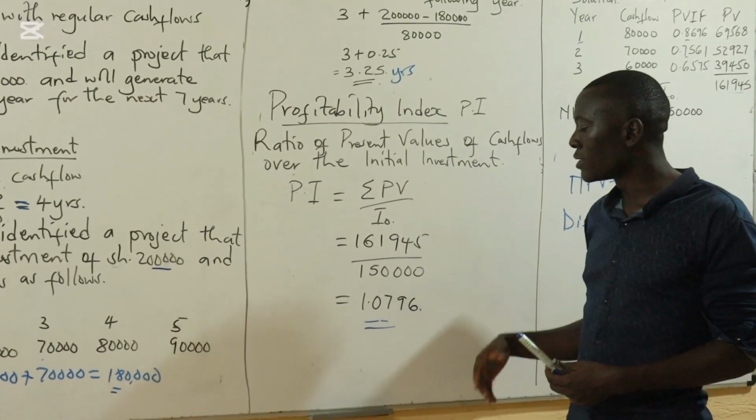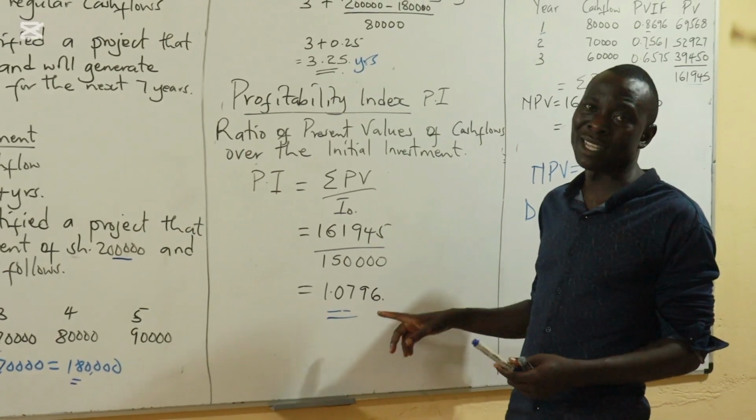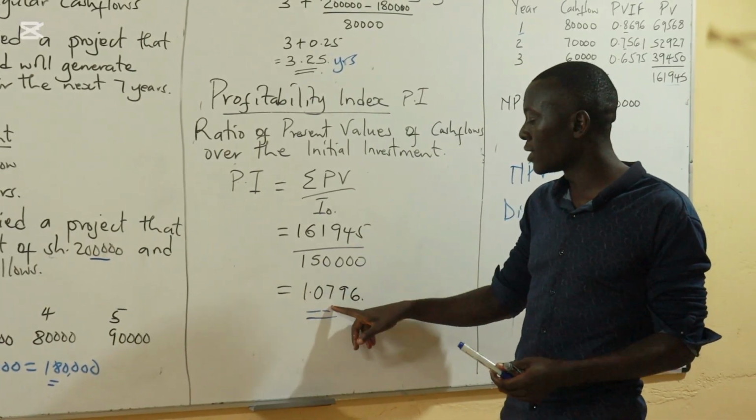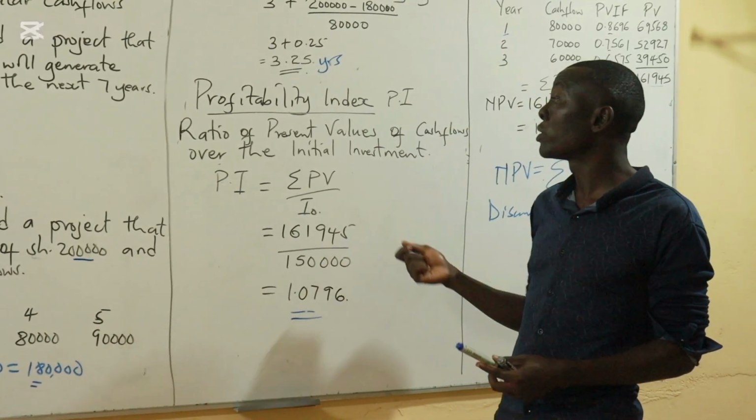The decision rule here is that if the profitability index, PI, is greater than 1, which simply means it is more, and therefore we are getting something on top of our investment, then we should invest in that project. If we get something that is less than 1, for example 0.9 or 0.8, then we should not accept that particular project.